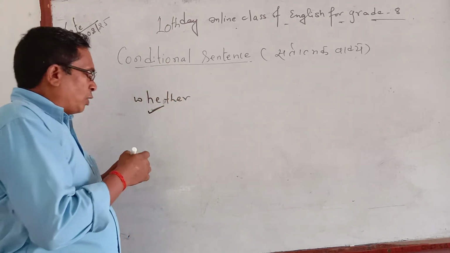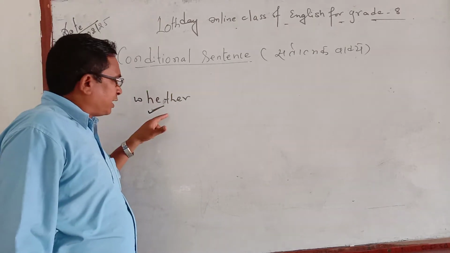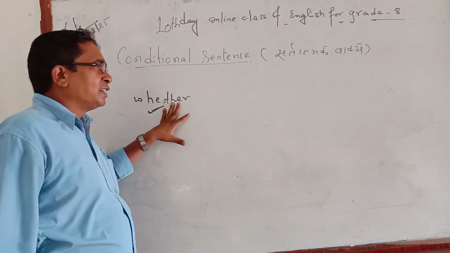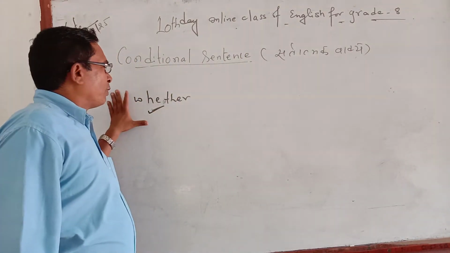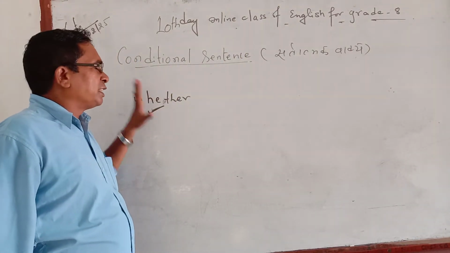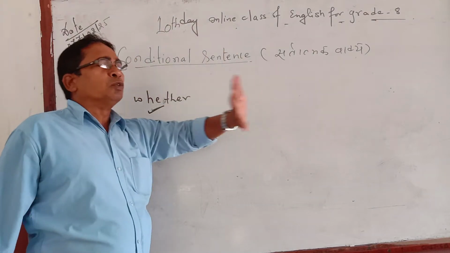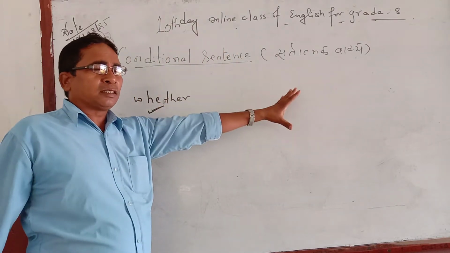Whether if or whether, if you see it in the sentence, that is the condition, and the left part is the result. Instead of whether, if you see if there, then there is no change in condition and result. The rule is as it is.